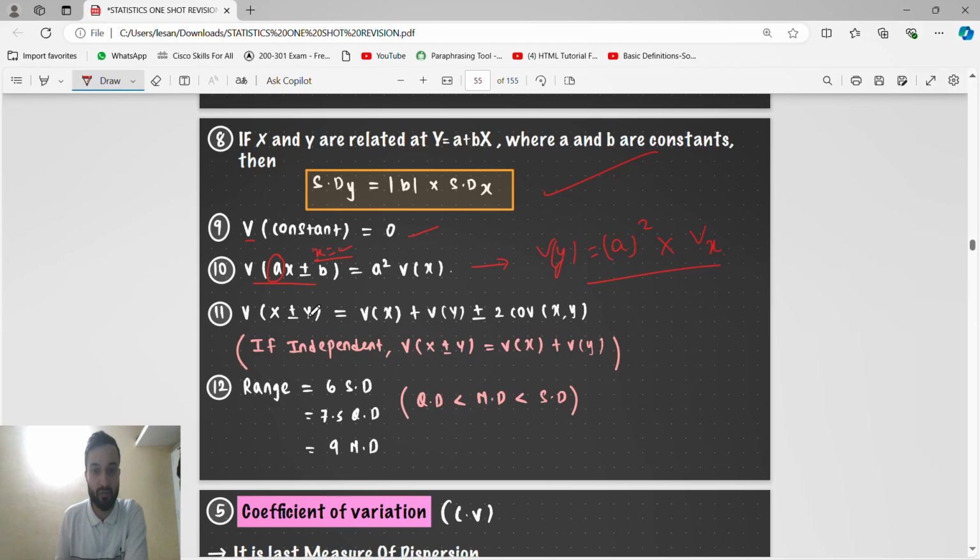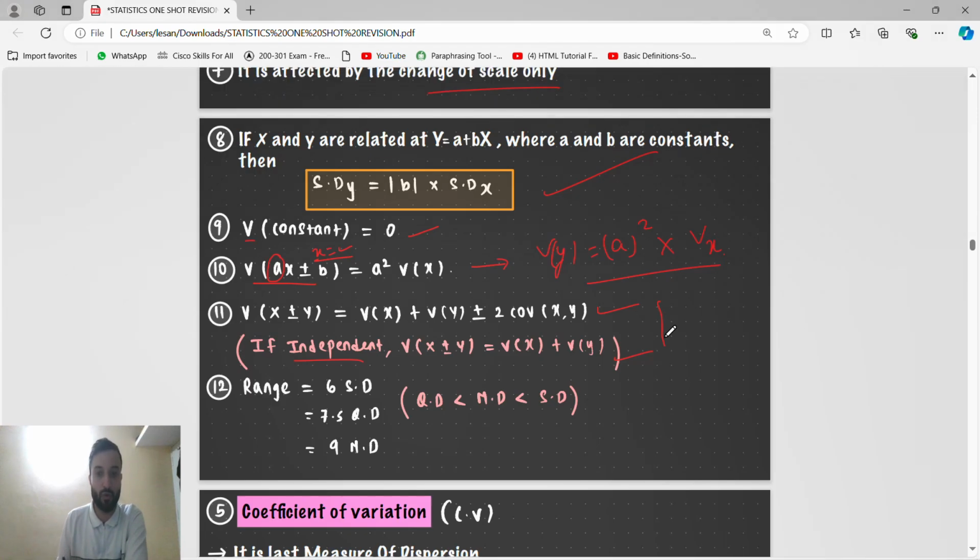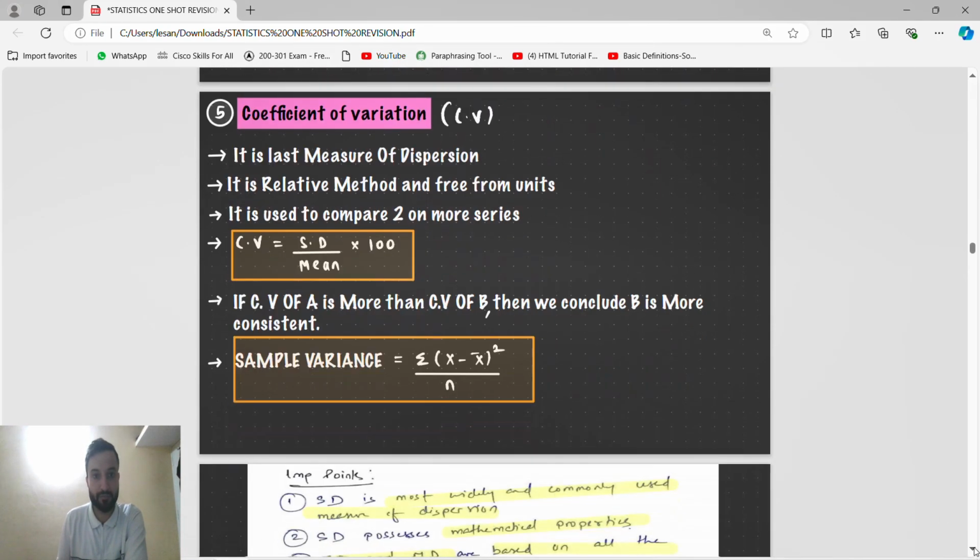Variance of x plus or minus y, if it is normal, is variance of x plus variance of y plus or minus 2 into covariance of x, y. If they are independent, then the formula for variance of x plus or minus y is variance of x plus variance of y. They will ask the formula in numericals. And guys, range is equal to 6 into standard deviation, range is equal to 7.5 into quartile deviation, range is equal to 9 into mean deviation. And we know standard deviation is greater than mean deviation, which is greater than quartile deviation. Remember this, it will be helpful for the numericals.